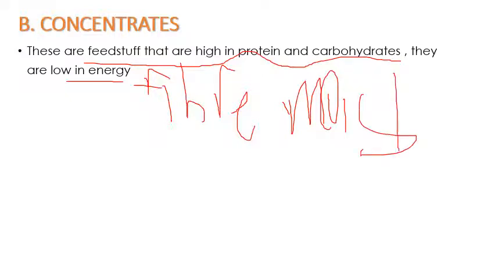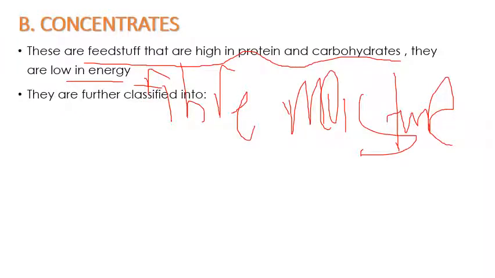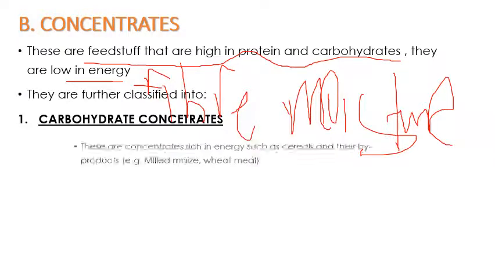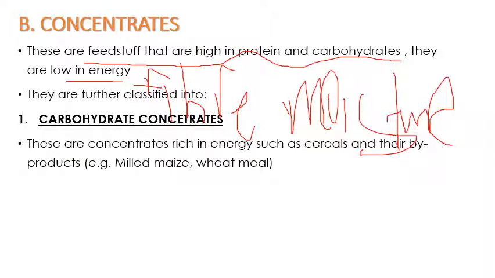Moisture content is also low, but they are high in protein and carbohydrates. And these can also be further classified into two: energy concentrates, or carbohydrate concentrates, and protein concentrates. Carbohydrate concentrates are concentrates rich in energy.